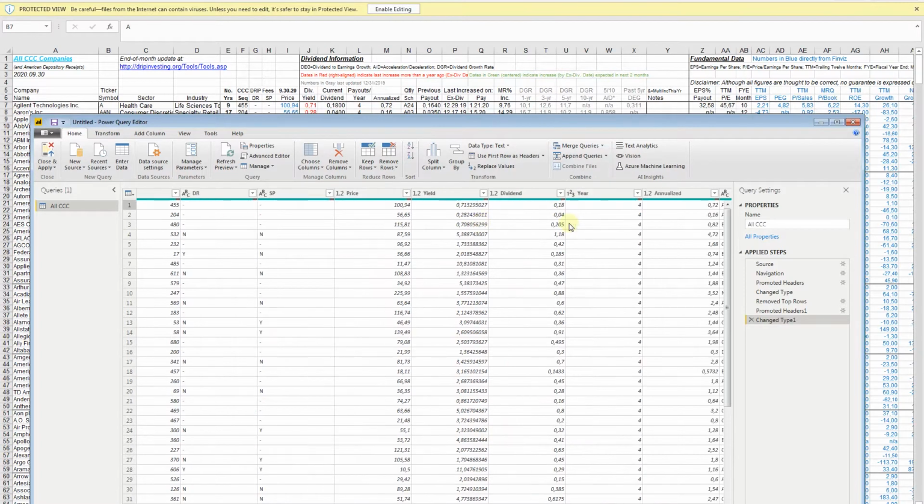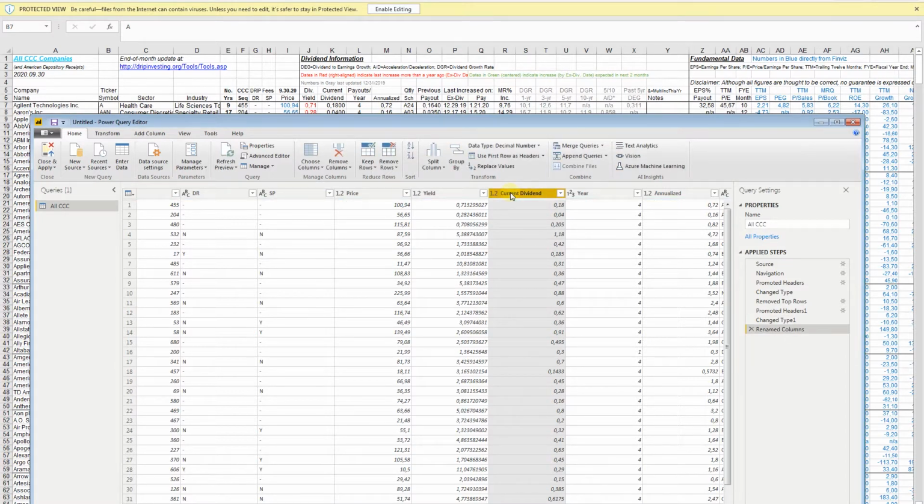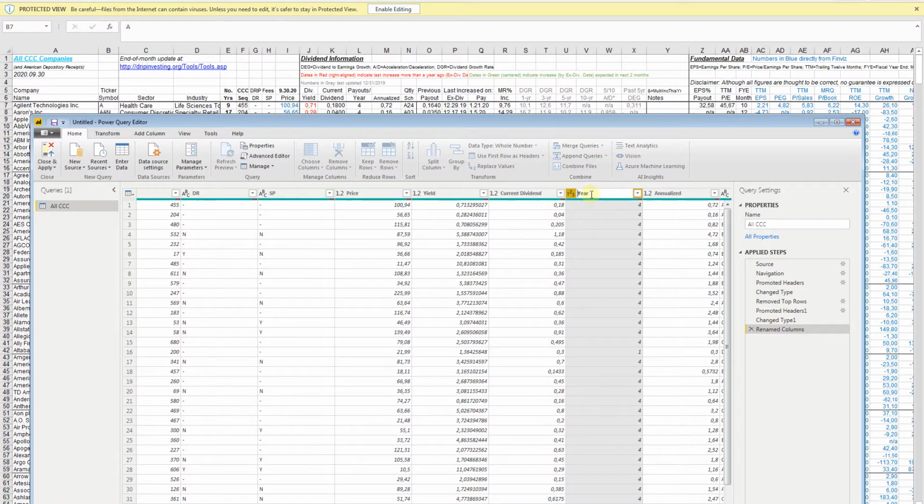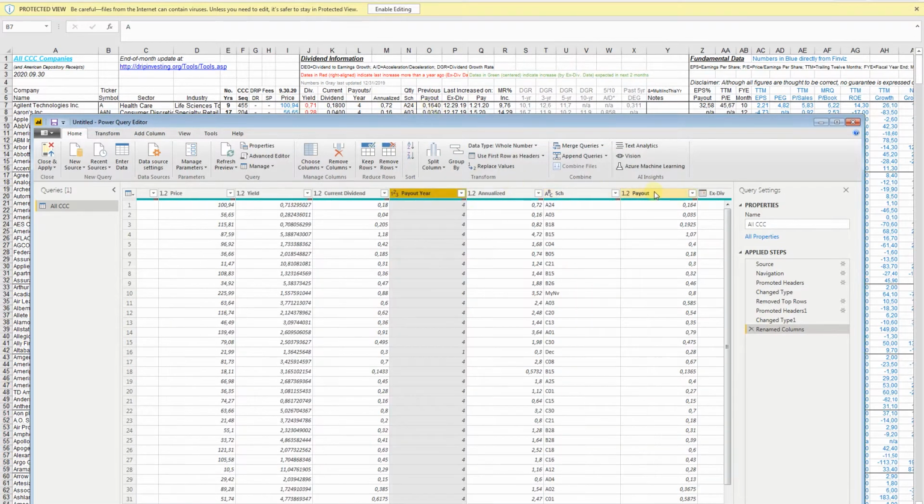So it's up to us if we want to update the column names or not. Because in the Excel file, as you can see, the column names contain 2 cells, 2 lines. Dividend yield, current dividend. So for example, select the cell, press F2, enter. We can change it, for example, to current dividend. Now year, it might not be clear what this year means. We can change it to payout year. So it will be much clearer what this means. As you can see, payout again.